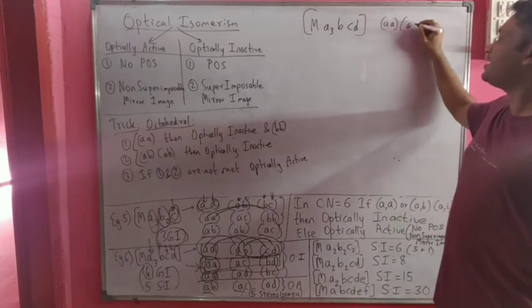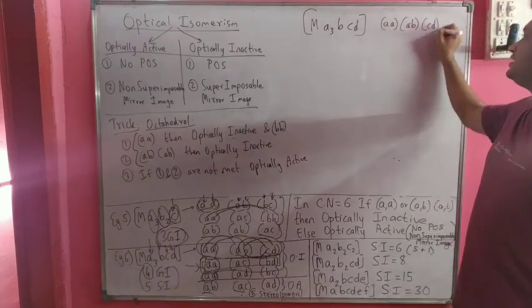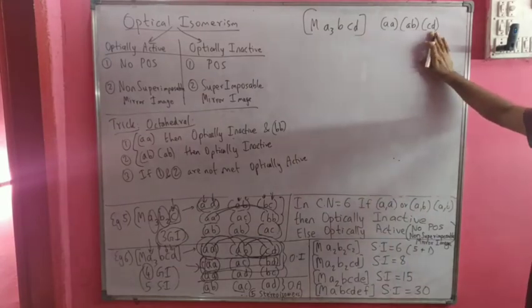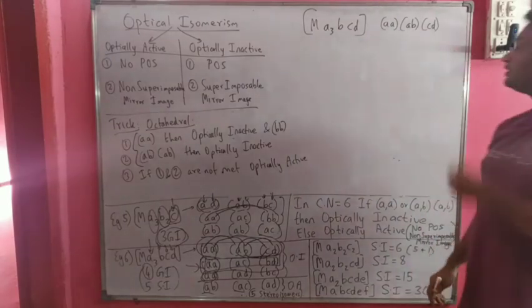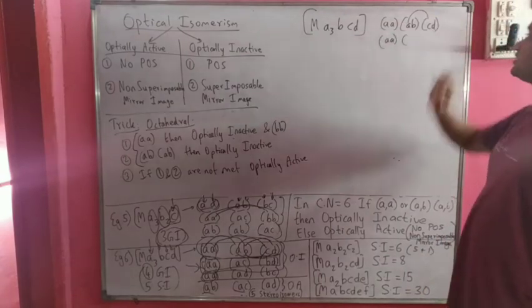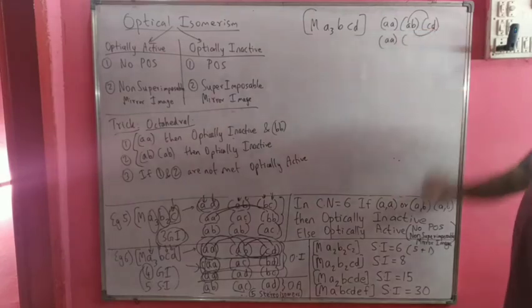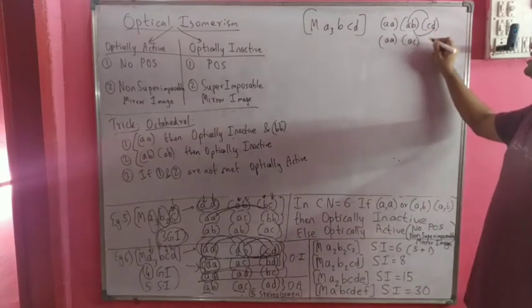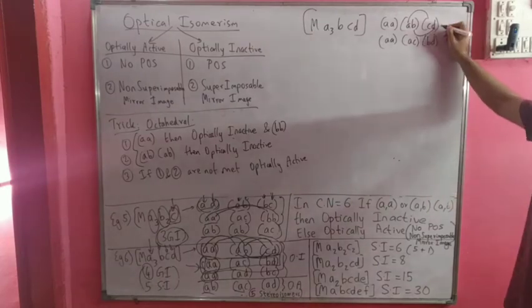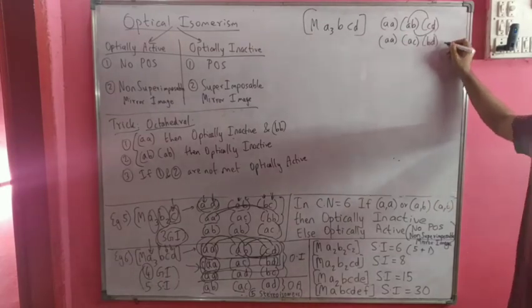AA, again AB, then CD. So this is the possibility: 3 A's, 1 B, then C and D. Another possibility is AA, and I flip this A with C and B with D, so I get AC and BD. So this is geometrical isomer number 1, this is geometrical isomer number 2.